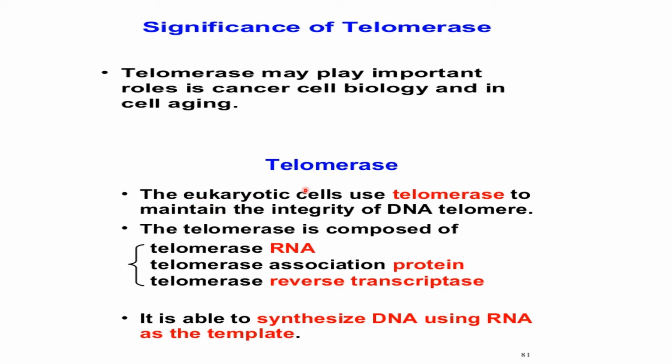Eukaryotic cells use telomerase to maintain the integrity of DNA telomeres. Telomerase is composed of three important parts. Number one, telomerase RNA. It is the RNA sequence which is to be followed. Number two is the telomerase-associated protein. Number three is the telomerase reverse transcriptase. It has the ability to synthesize DNA using the RNA as a template.